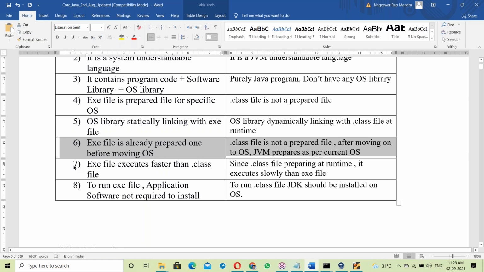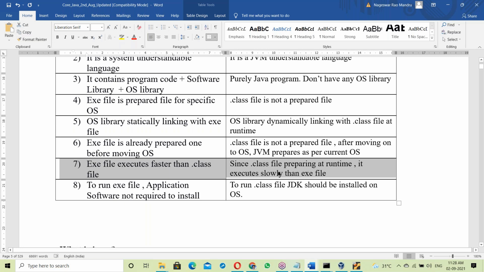Next, an exe file executes faster than a .class file. The reason: a .class file is prepared at runtime. The JVM takes the bytecode file and does the linking, and the time taken for linking makes it slower. An exe file is already prepared, so it executes faster.